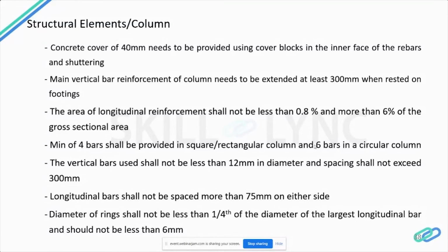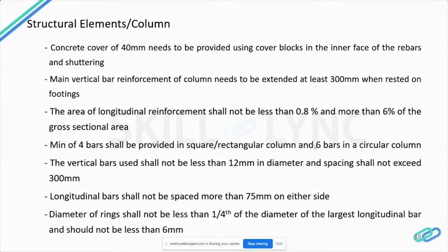We have to maintain a concrete cover of 40 mm, which needs to be provided as cover block. We normally provide this cover block on the face of the rebar before the shuttering is done. When the column reinforcement is rested on the reinforcement of footing or mat, the rods have to be extended for at least 300 mm inside the reinforcement of the footing. So that is why we provide rebars from the footing before casting the foundation.